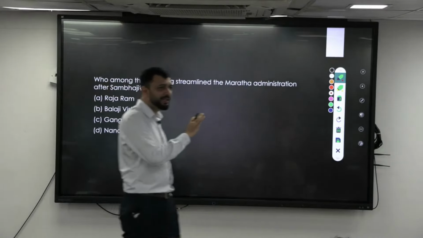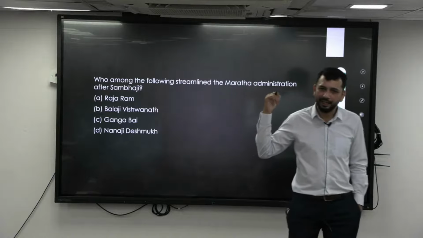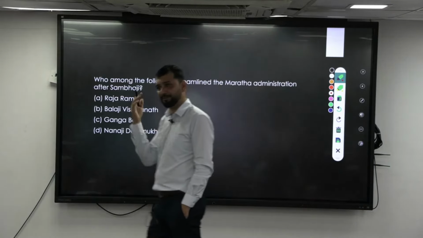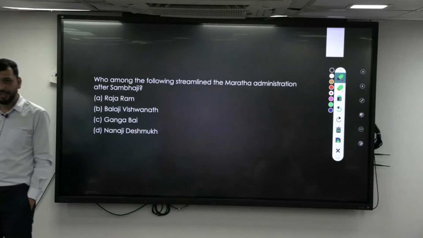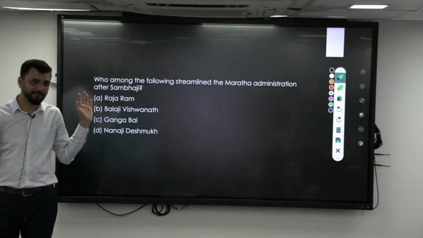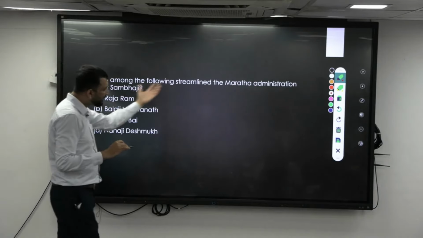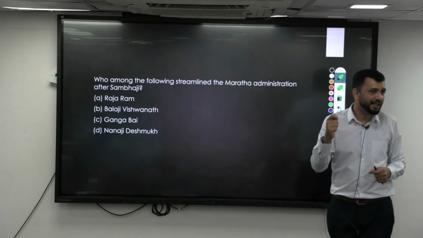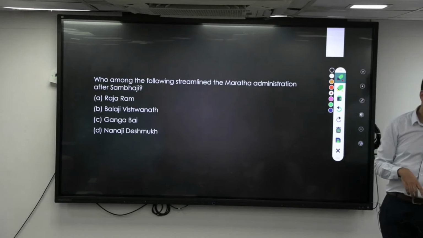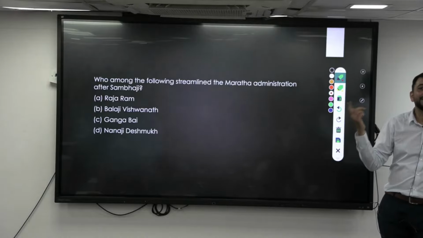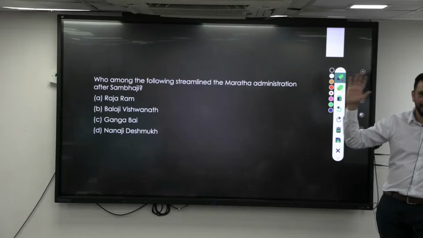So Sambhaji was killed or executed, and his son Shahu was taken to prison. Sambhaji's brother Rajaram started fighting to carry the Maratha Empire forward. He died, and after that his wife Tarabai came into the picture.